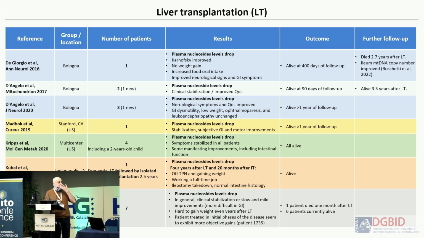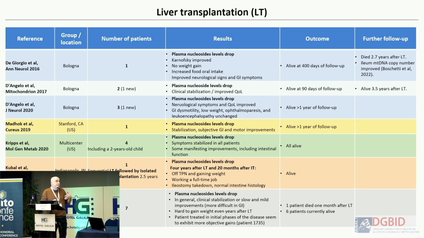And then the results. This is a slide with a lot of text, and I cannot go into the details. But what is true is that in the patients reported from Italy, some patients from the USA, and also the cohort of 7 patients that we transplanted in Barcelona, in all the cases thymidine and deoxyuridine are reduced, so the liver works in all of the cases, and the clinical results are similar to the ones we observed for hematopoietic cell transplantation. There is a stabilization or a slight improvement.